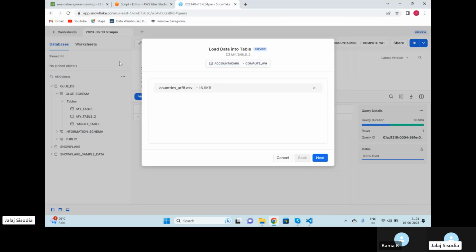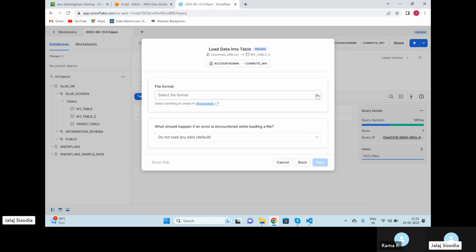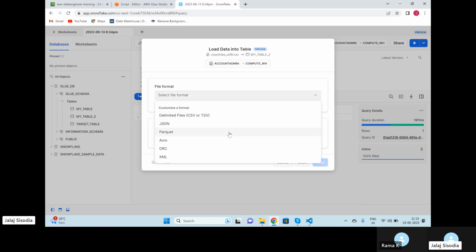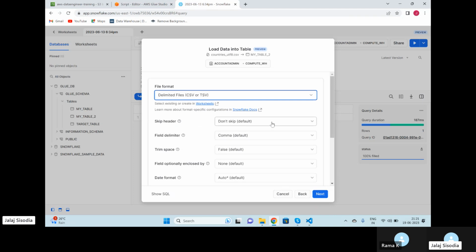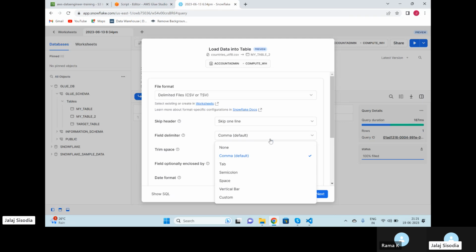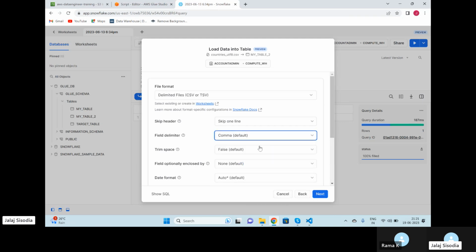Just select the file. Click on next. Select file format. It's going to be CSV. My header: yes, there's one line of header. Field delimiter is comma, no need to change this. Trim space, we don't need to change this. Enclosed by, yes, we have to change this to double quotes.